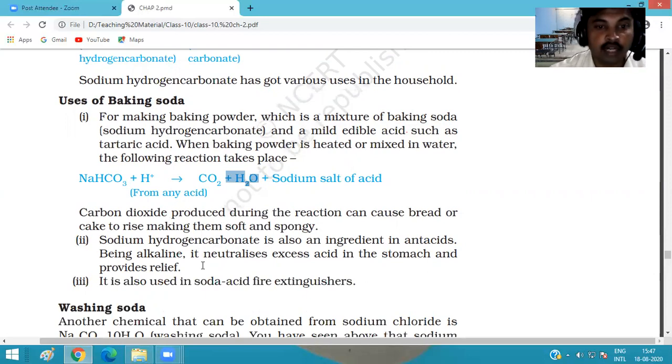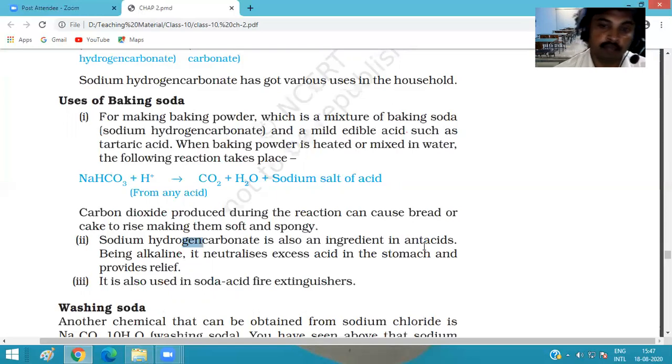Sodium hydrogen carbonate, that is baking soda, is also an ingredient in antacid. We already discussed that when an ant bites our skin or any other part of our body, it injects acid, which causes a burning feeling or pain.